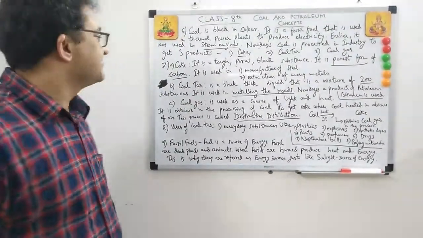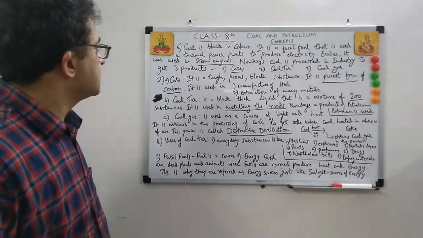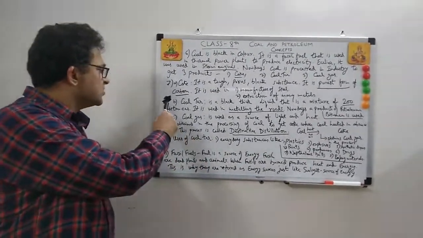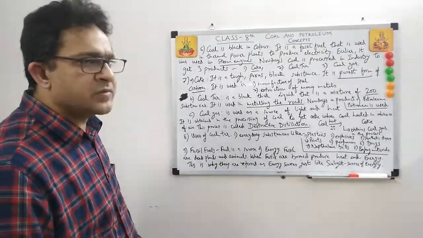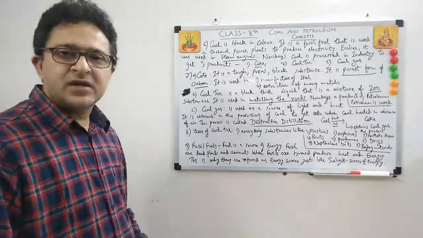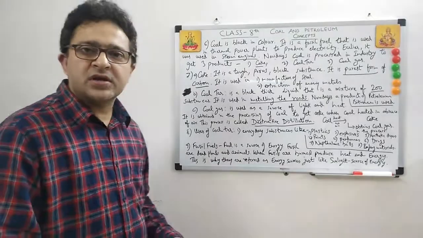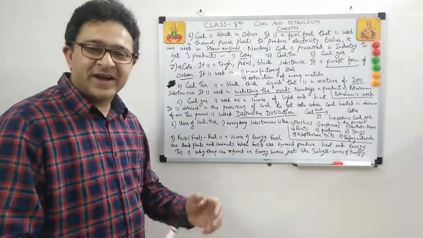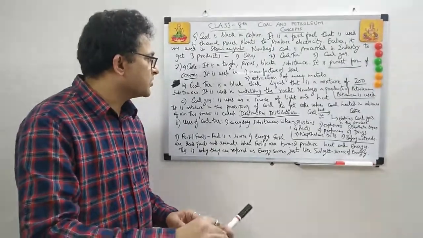Let's move further. Coal tar, the second product of coal, is a black thick liquid, somewhat like this. You must have seen that a few years ago, or nowadays also, coal tar is used to level the road. That black sticky liquid is coal tar. When you see the machinery on the road, a very foul, very different kind of smell comes. It's really hot when they lay it on the road. That is to metal the road, or to level the road.